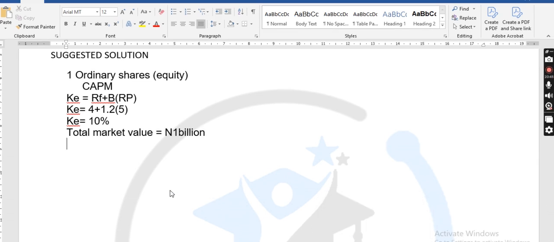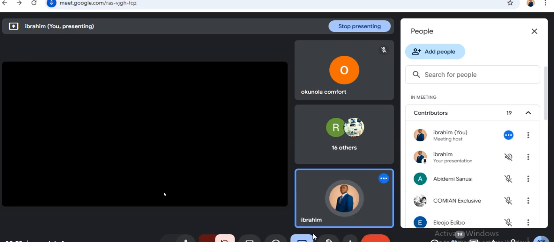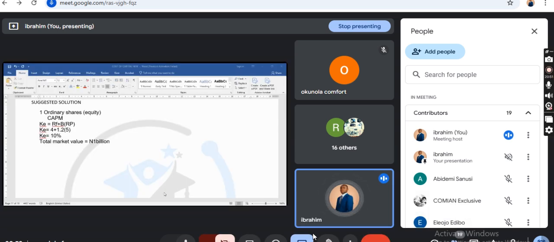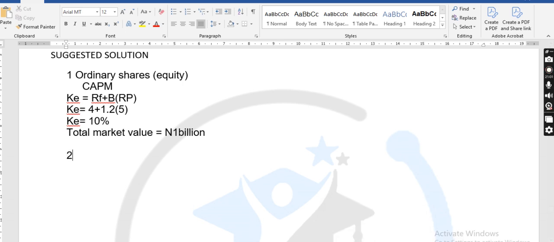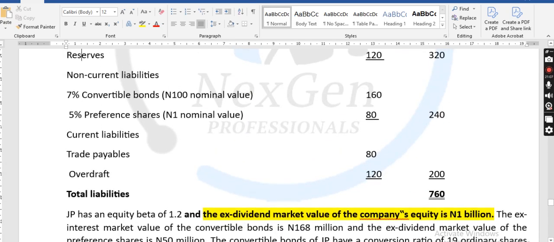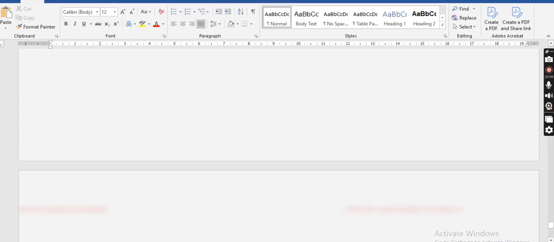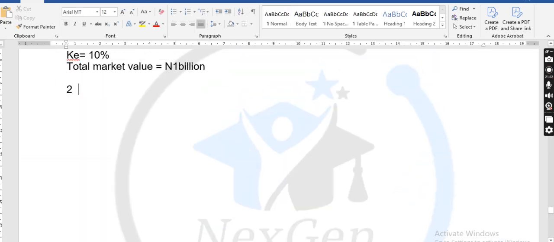So now, number two, the total market value is given to you in the question, so you don't need to determine it. Of course, I didn't mean it is not given; we have to determine the total market value. Now, number two, what is the next source of finance? From our table, it is convertible bonds, right? Convertible bond.